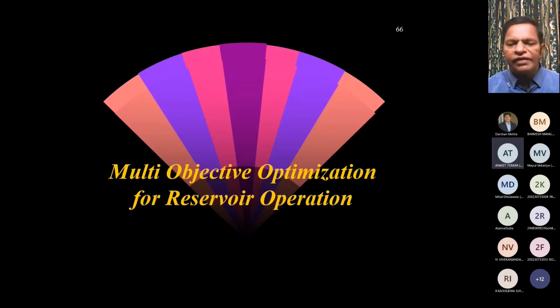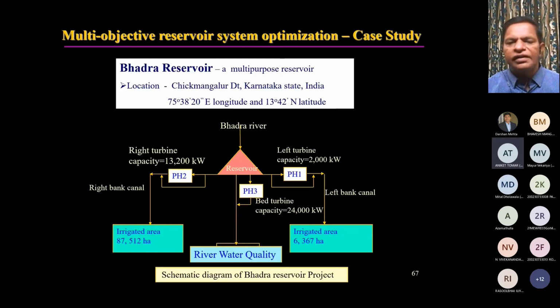But I will try to illustrate that with another reservoir, called Bhadra Reservoir in Karnataka state. We use it for both hydropower as well as irrigation. Hydropower is from three different powerhouses, one that is going through the irrigation canal, left bank, right bank, and one that is going through the riverbed, which will have higher head causing the flow. The turbine capacities are also specified here, and the irrigated area is also specified here. And the third objective, which I'll discuss briefly, is river water quality.